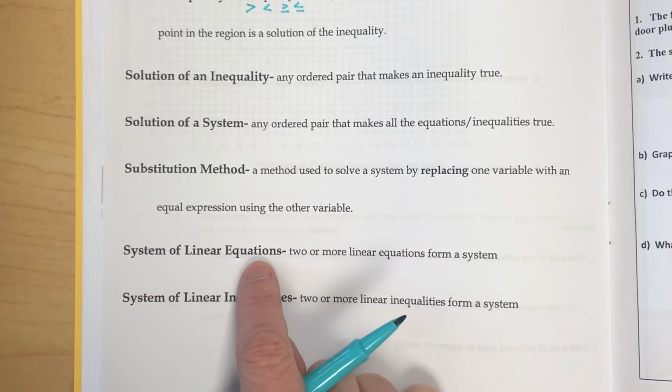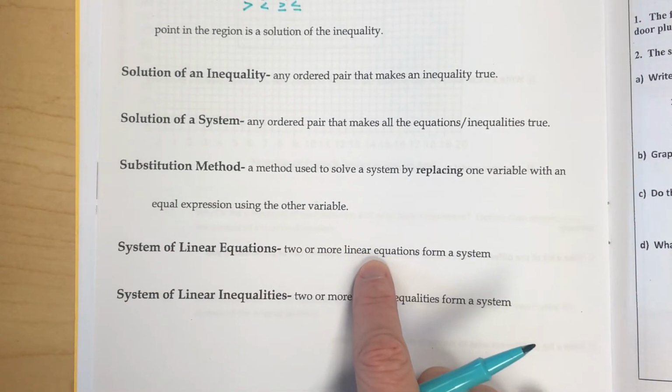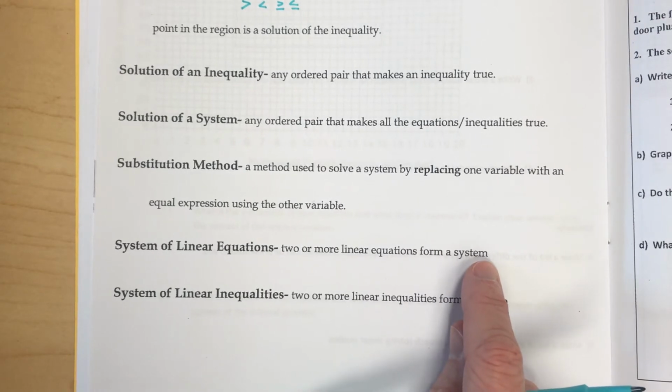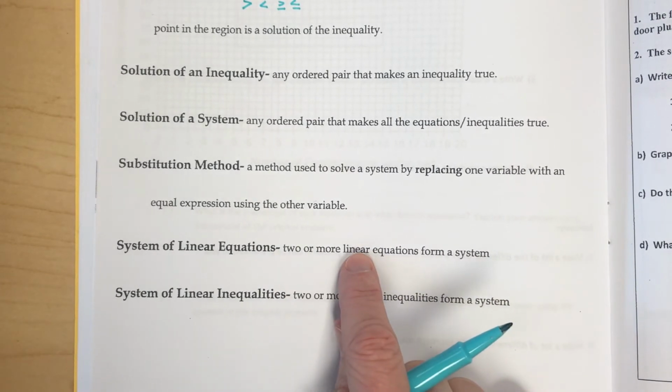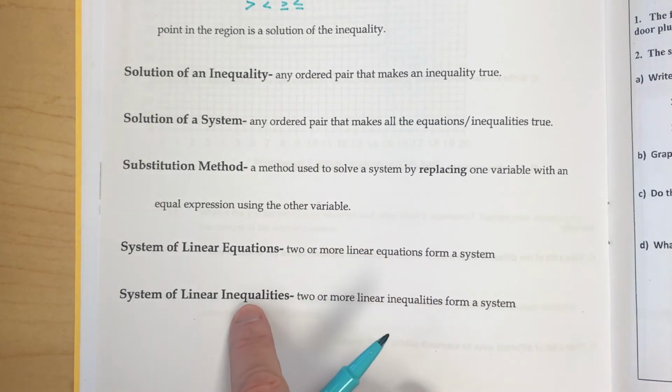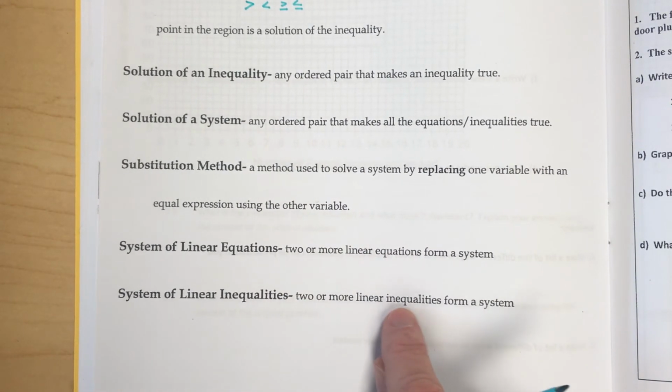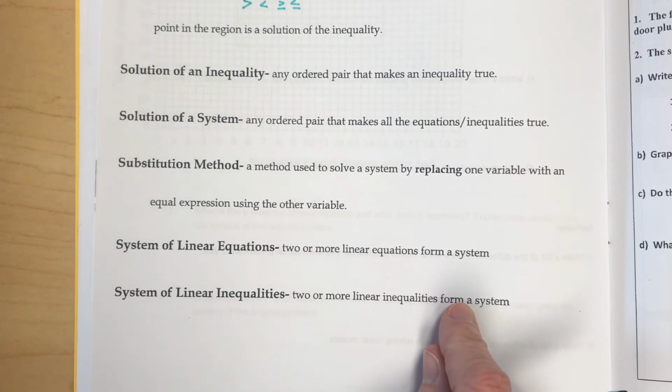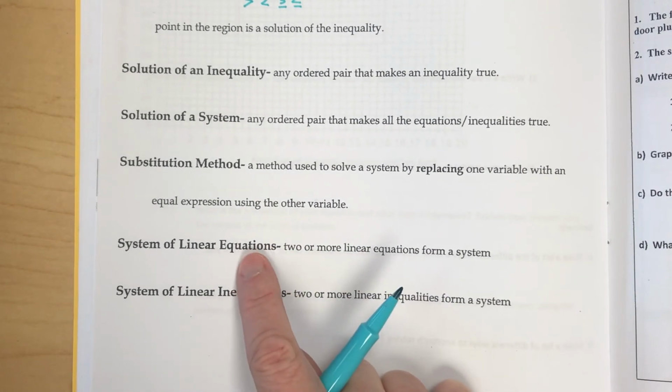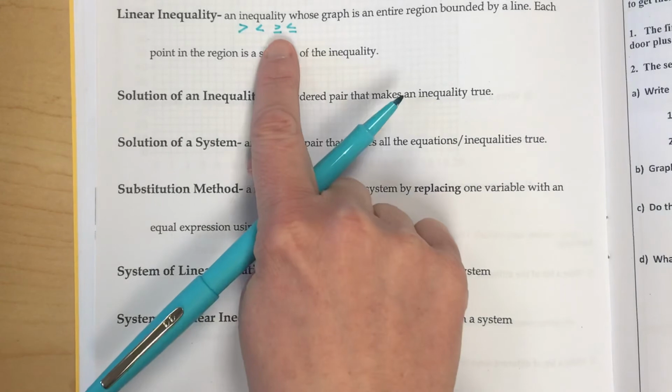And then the system of linear equations would be two or more linear equations that form a system, and so where two straight lines are going to cross or intersect, or how they interact together. And then a system of linear inequalities would be two or more inequalities that form a system. So multiple, not equations that have equal signs, but then, like I said, your inequality symbols.